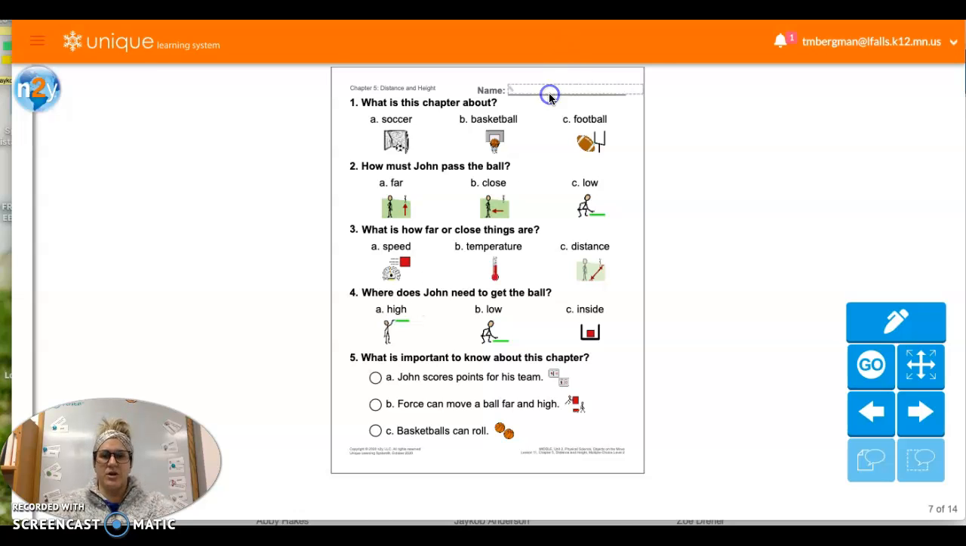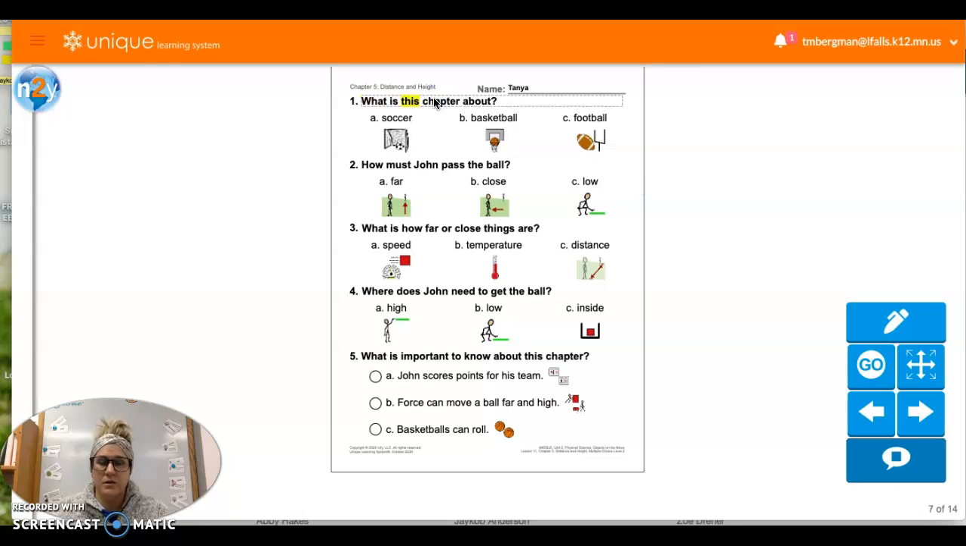Again, remember that you're putting your name at the top. There we go. And then we'll answer these questions. So what is this chapter about? Was it about soccer, basketball, or football? Remember, if you're having a hard time reading these words, go ahead and click on it, and it'll read aloud to you, okay? So don't get stuck and don't get frustrated. If something is bothering you or if you're stuck, just send us an email and we'll help you, okay? Try to contact us and we will be able to walk through this with you, okay?